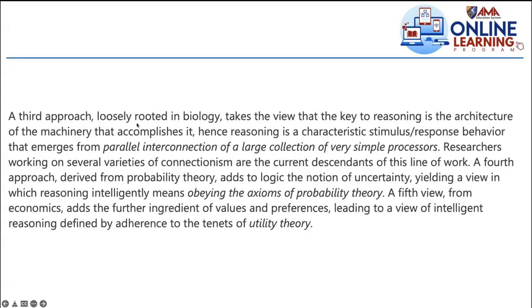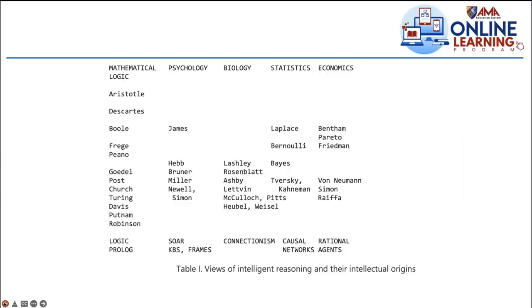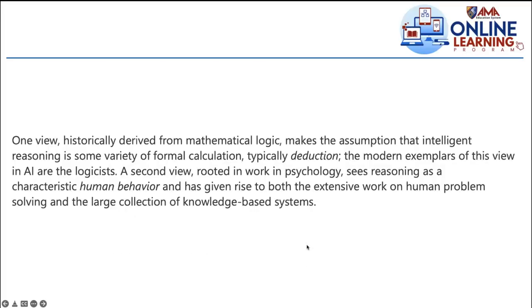So the third approach, which is rooted in biology, takes the view that the key to reasoning is the architecture of the machinery that accomplishes it. Hence, reasoning is a characteristic stimulus-response behavior that emerges from parallel interconnection of a large collection of very simple processors. Researchers working on several varieties of connectionism are the current descendants of this line of work. That's why if you look at the table, it's connectionism. It's like the concept, but of course, this is not the only concept related to this. It's like examples only, to talk about views of intelligent reasoning and their intellectual origins.